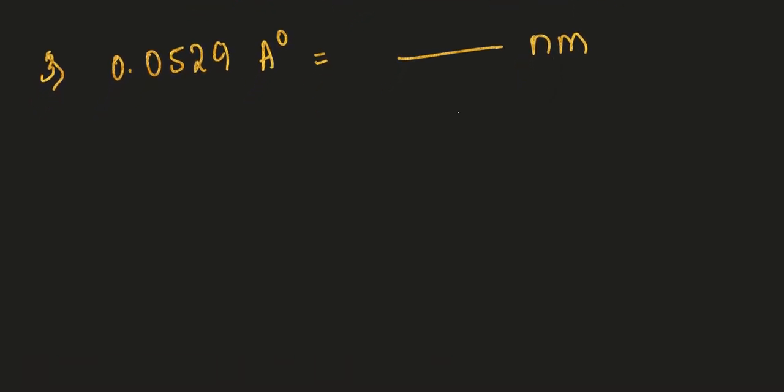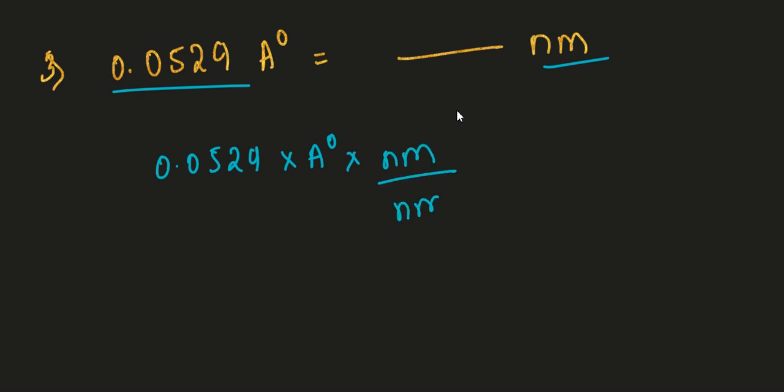I will help you in the starting. First write the question: 0.0529 into angstrom, into what is asked, nanometer divided by nanometer. Just substitute the value of angstrom, substitute the value of nanometer, and tell me how much you are getting.